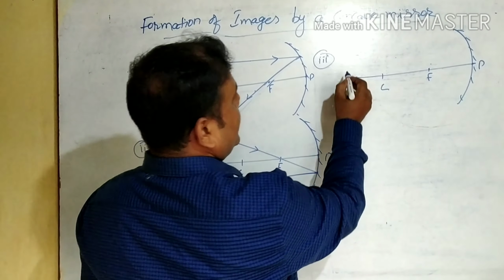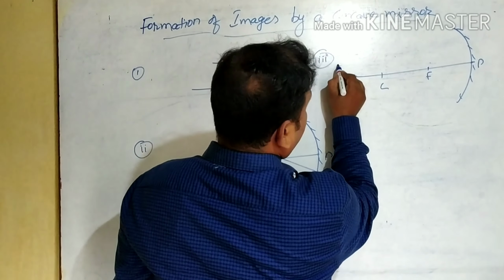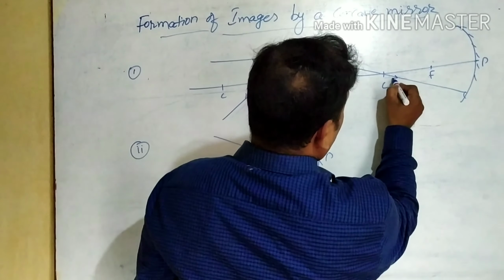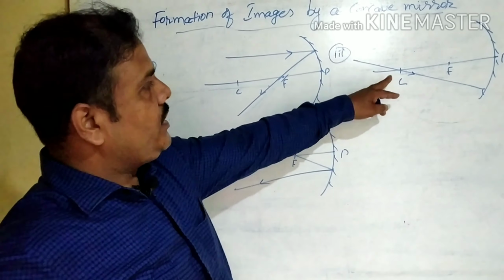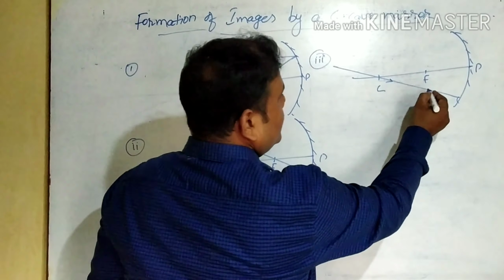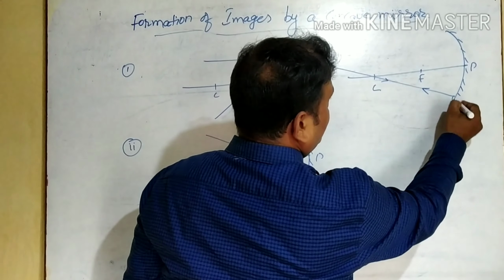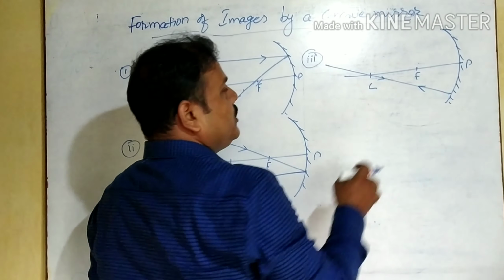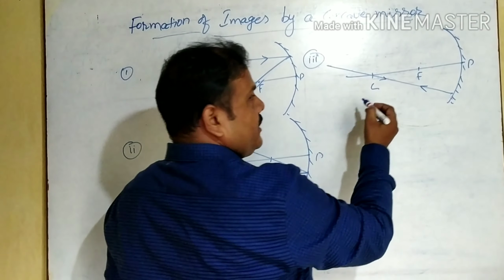Now the third condition: you take the ray of light which passes through the center of curvature. When a ray of light passes through the center of curvature, it will return along the same path. Why? At that time it will be just perpendicular to the mirror. We can take this one also.